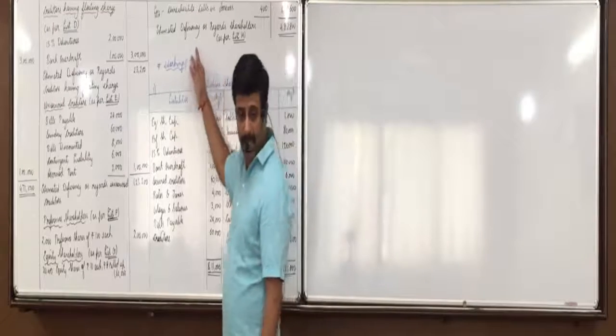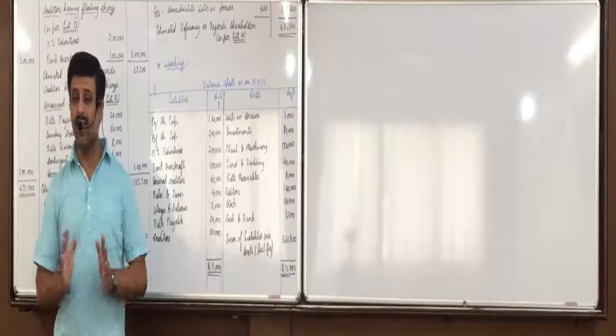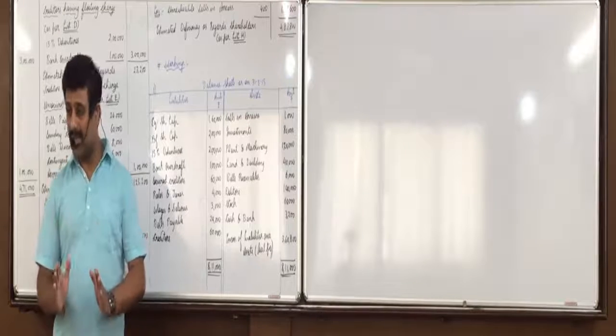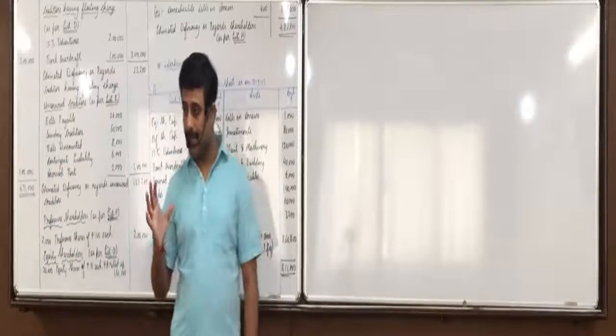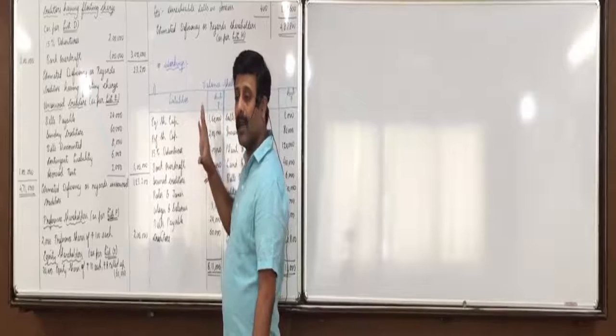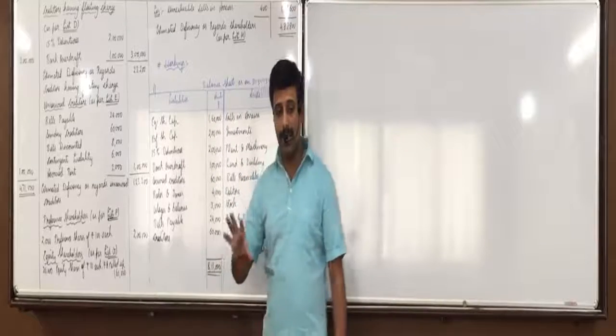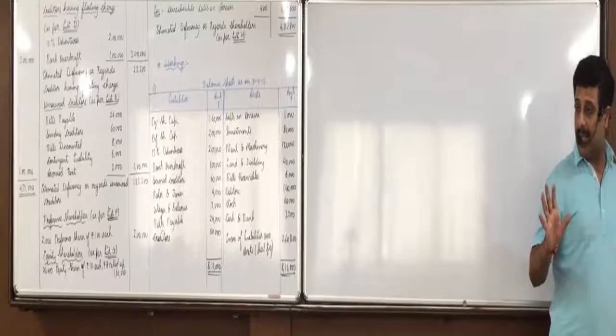Finally, there is a deficiency. So which things will you add? Those things which result in deficiency or surplus? Deficiency. And those things which result in surplus you will minus. And if there is a surplus at the end, then which things would you add? Those things which result in surplus. And those things which result in deficiency we would minus. Is everyone clear with this?